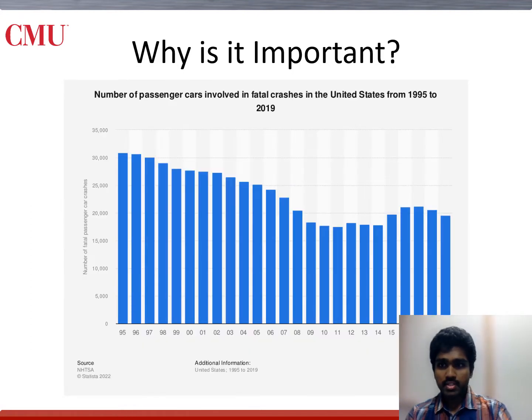This bar plot from NHTSA, the National Highway Traffic Safety Administration, shows the number of fatal car crashes on US highways. Although the trend keeps going down, for utmost safety we should still ask why these crashes keep happening, to understand human driving behavior and make it easier to transmit this information to autonomous cars, which we want to be prepared for almost all of the driving types encountered on highways.